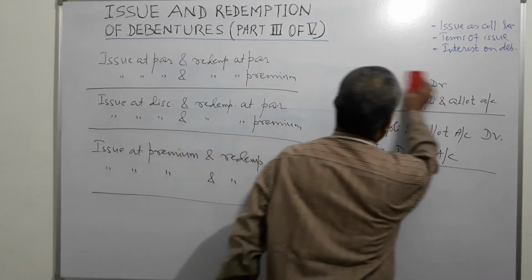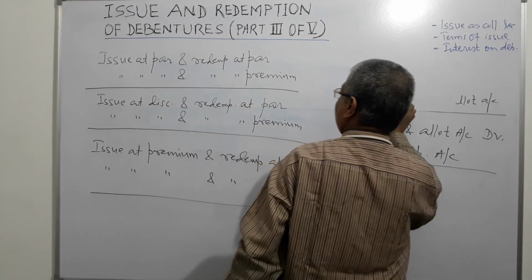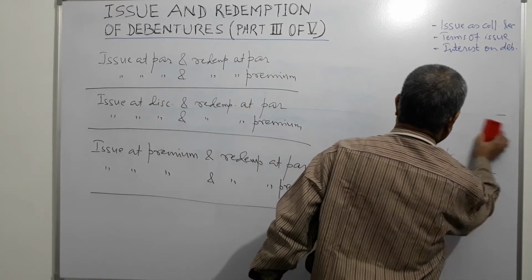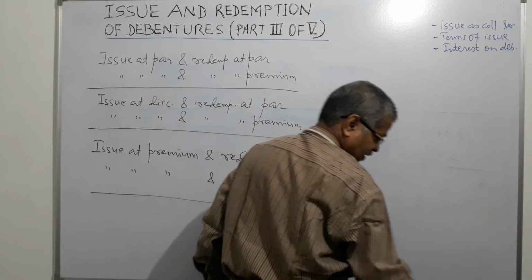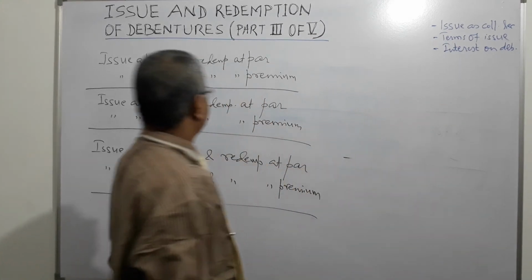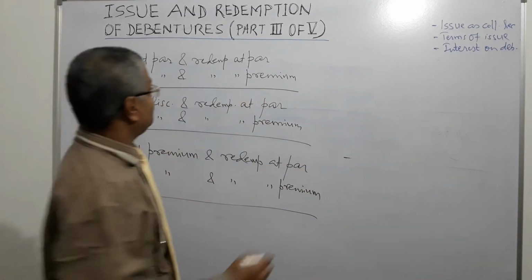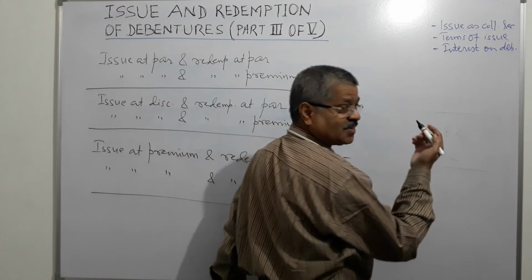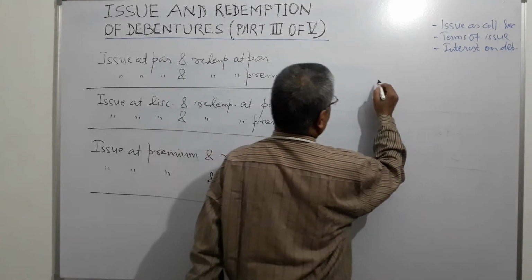Now the second one, issue at par and redemption at premium. How do we do that? First stage will be the same.